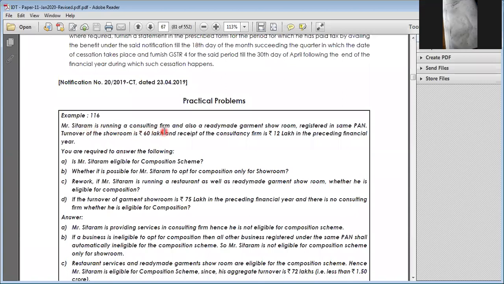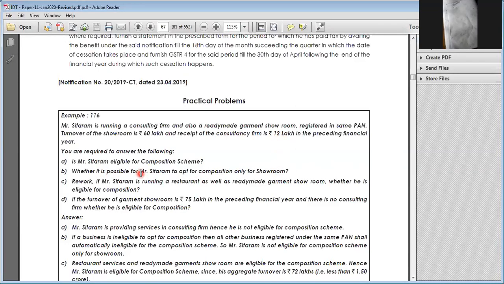Mr. Sitaram is running a consulting firm and also running a ready-made garment showroom. With a registered PAN number, turnover is 60 lakhs, and the receipt of the consultancy is 12 lakhs. So in the preceding year, the total is 60 plus 12, 72 lakhs. Whether Sitaram is eligible for the composition scheme? 72 lakhs into 10% is 7.2 lakhs, but the consultancy receipt is exceeding that, more than such percentage, so he is not eligible for the composition scheme.